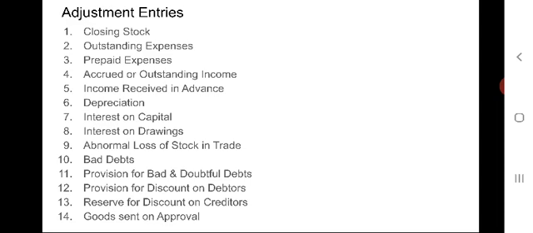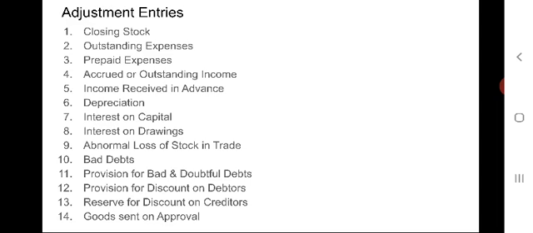For this, we have to write an entry like this: accrued income account debit to concerned income account. So that it is added to the concerned income and is shown on the credit side of the profit and loss account and as a current asset in the balance sheet.